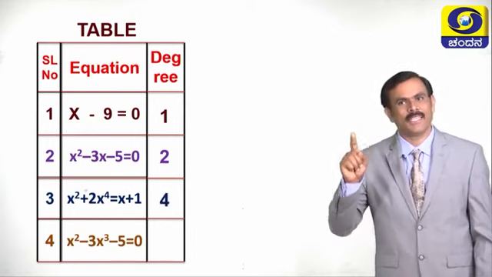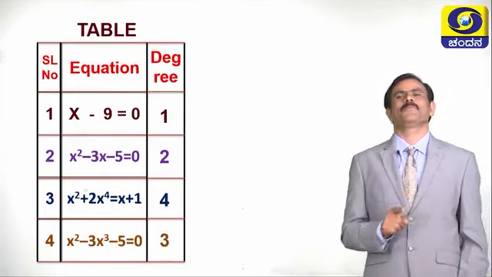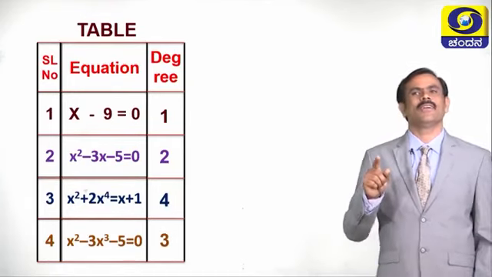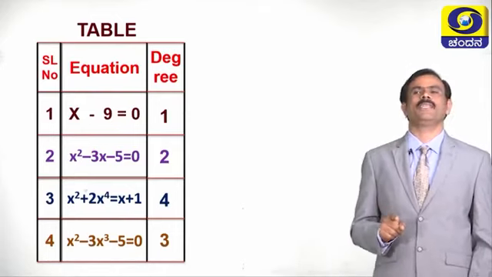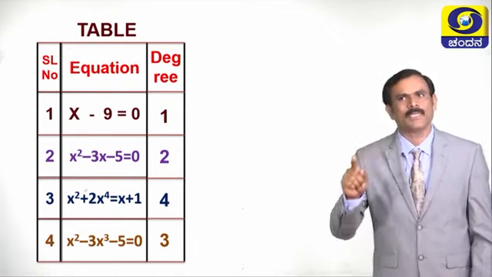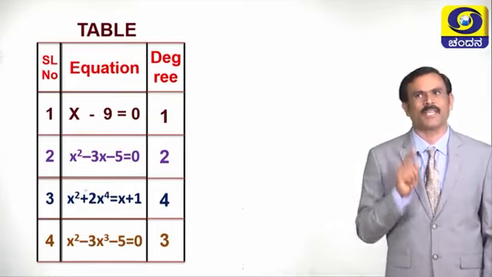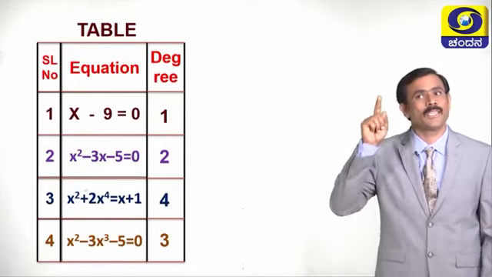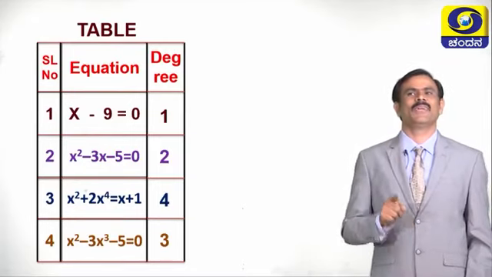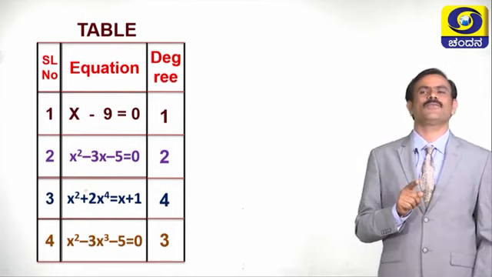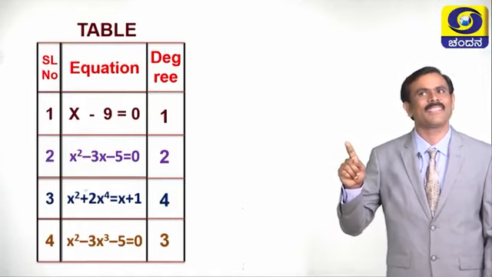What is the highest degree of fourth equation? 3. Children, already you have learnt the chapter polynomial. In that chapter, if the highest degree of polynomial is 1, how many zeros that polynomial has? 1. If the highest degree of the polynomial is 2, how many zeros that polynomial has? 2.